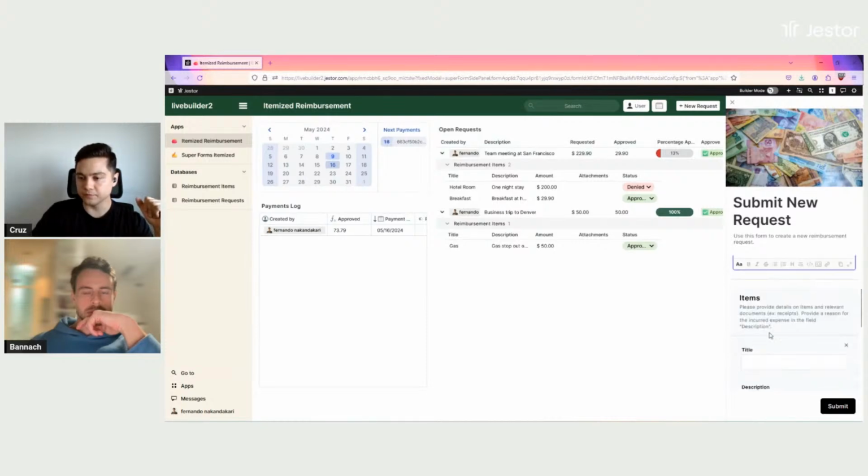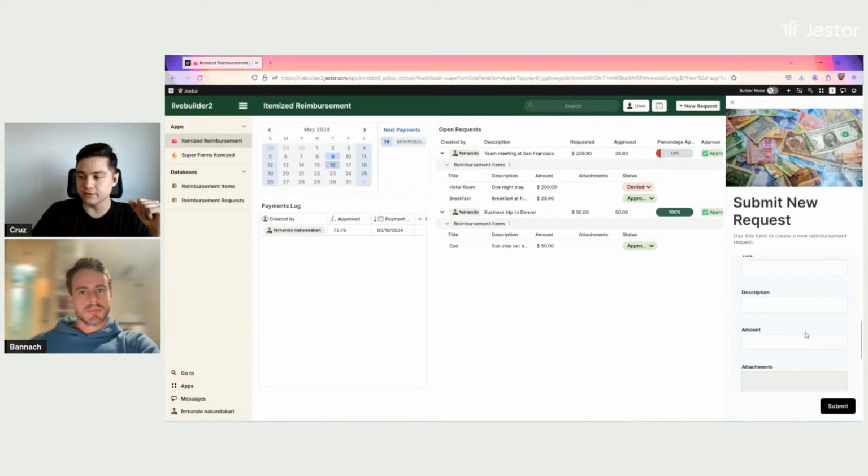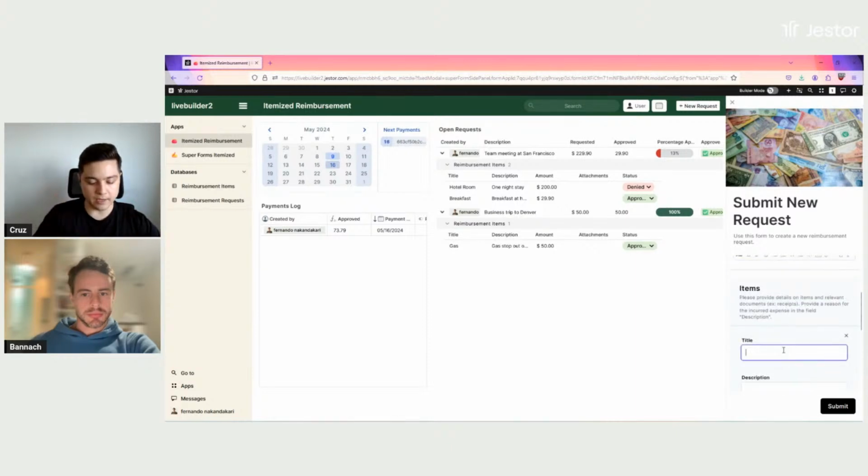And then you have the items. And you can see here that I can create as many items as I want. And this is a big upside of doing things in Jaster. You usually don't have this sort of structure in other no-code tools, right? So let's say that for the first item, it's gas. So gas, and you stop.